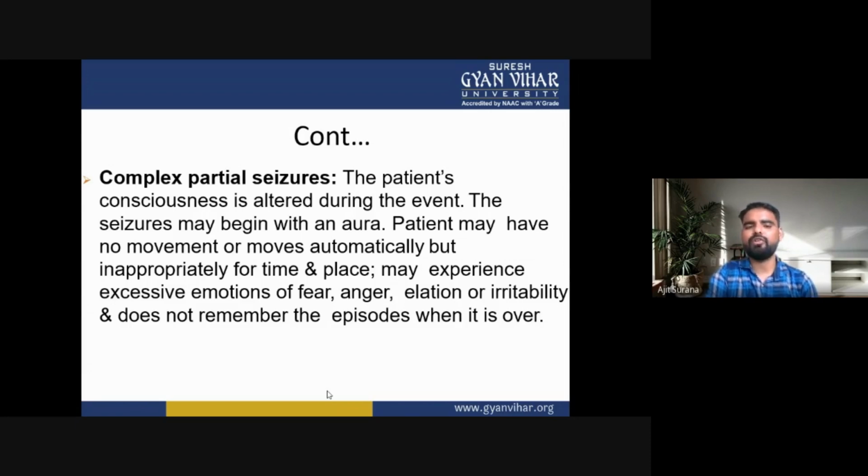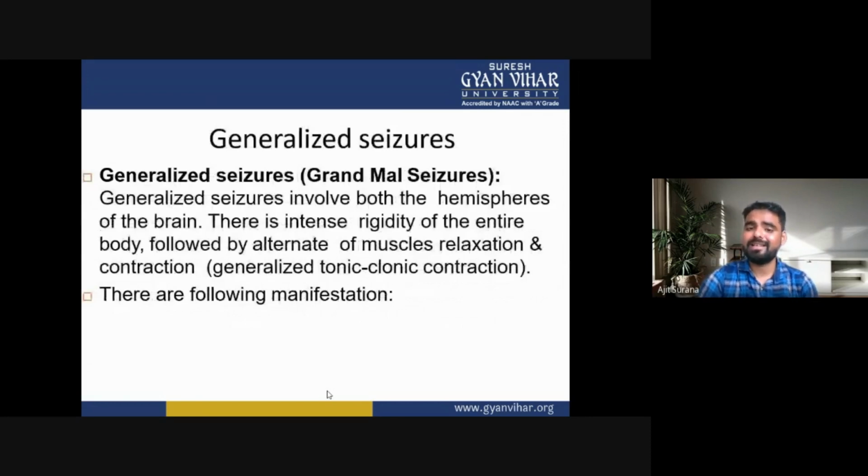So this is all about the complex partial seizure. In complex partial seizures, the patient's consciousness is altered during the event. The seizures may begin with an aura. The patient may have no movements or move automatically, but appropriately for time and place. The patient may experience excessive emotions of fear, anger, elation, or irritability, and does not remember the episode when it is over. Now, next one is the generalized seizures.